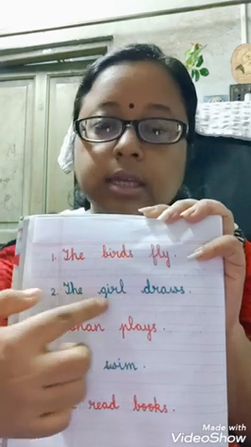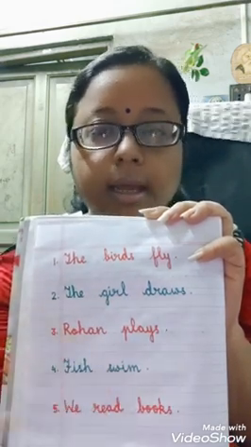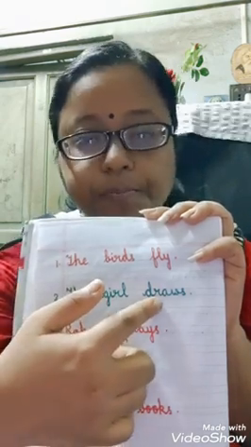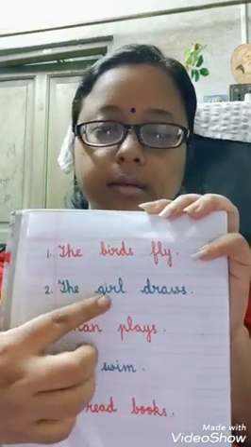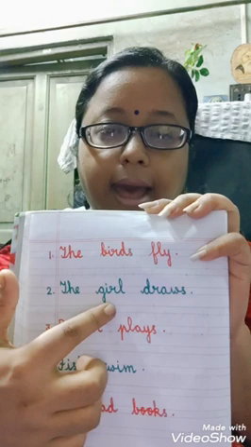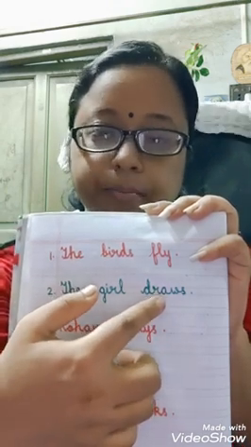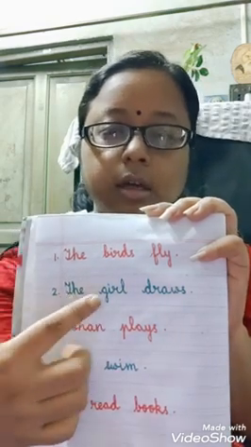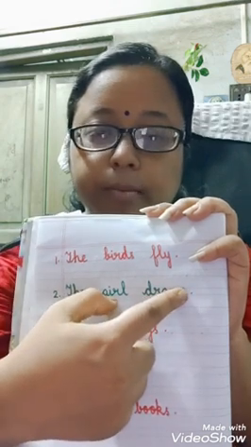In this short sentence we can see two things. One is the naming word and the second is a doing word. So what is the naming word in this sentence? The girl. And what is the doing word? The doing word is draws. So it is a short sentence. The girl draws, which is ending with a full stop.